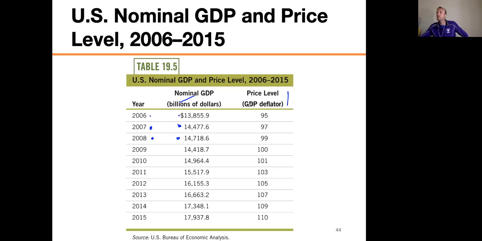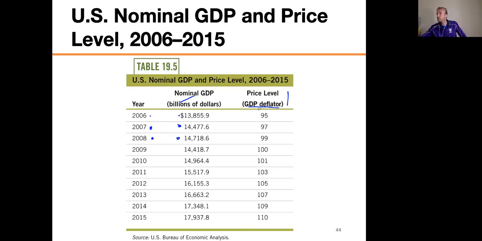Now, we use the GDP deflator. Don't forget, the GDP deflator is a change in prices. It has nothing to do with how much stuff we made. It's the change in the prices of the stuff that's included in the GDP. That's why the word GDP is in there. But it's a change in prices.